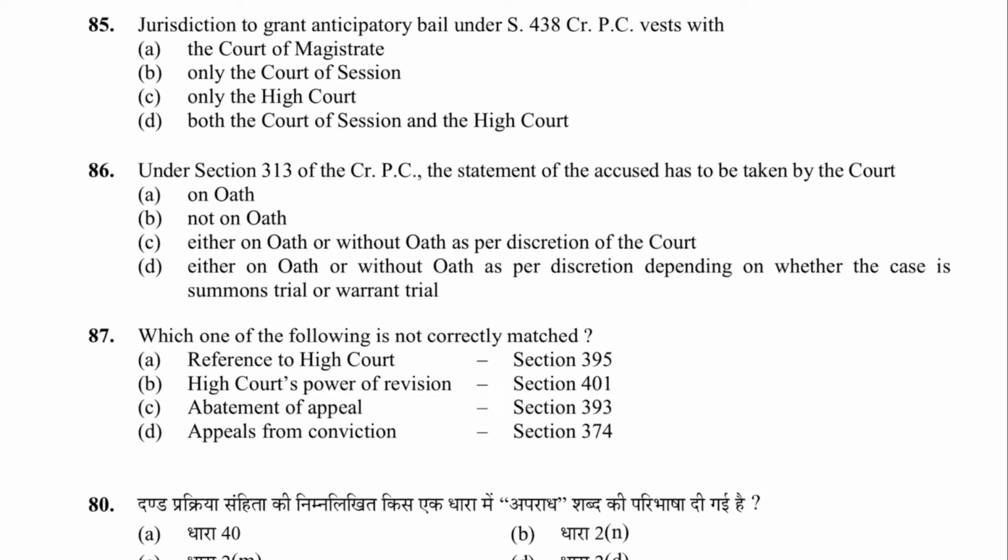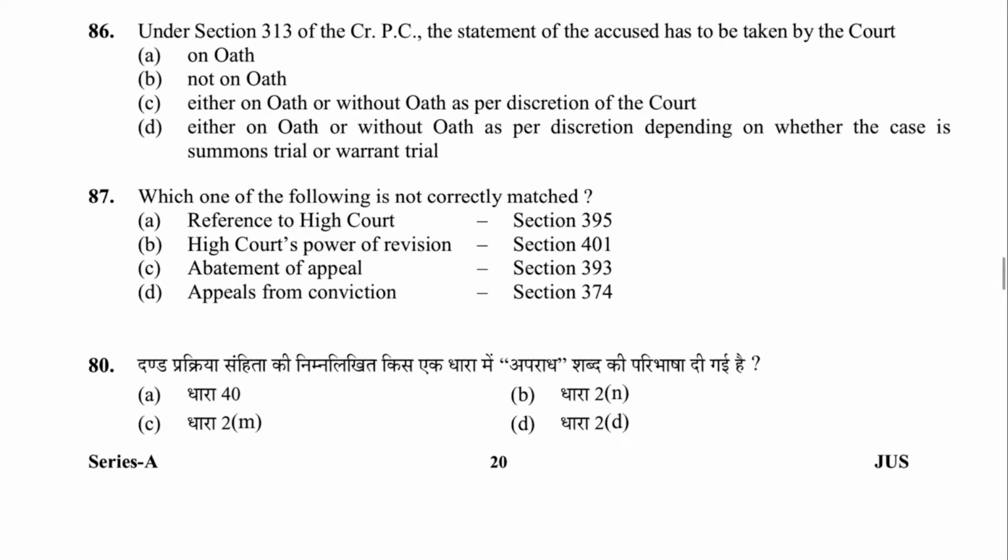Next, 85: jurisdiction to grant anticipatory bail under section 438 vests with the Court of Session and the High Court, both. D is the answer. Next, 86: under section 313 CrPC, the statement of the accused has to be taken by the court not on oath. B is the answer. When do they take oath? Under 315, when the accused himself comes and says, I am a competent witness, I want to give evidence in my favour, at that time oath can be taken. But when the court asks questions of the accused, oath cannot be taken there.